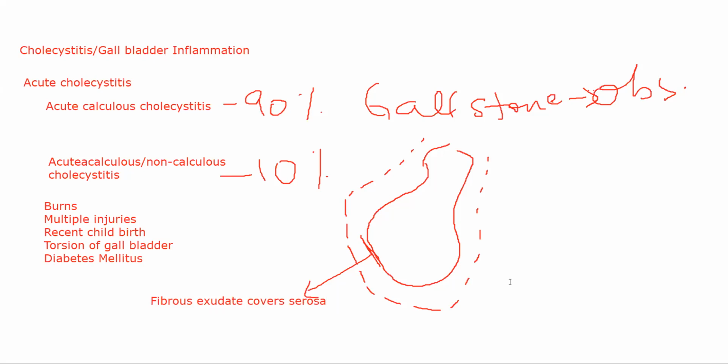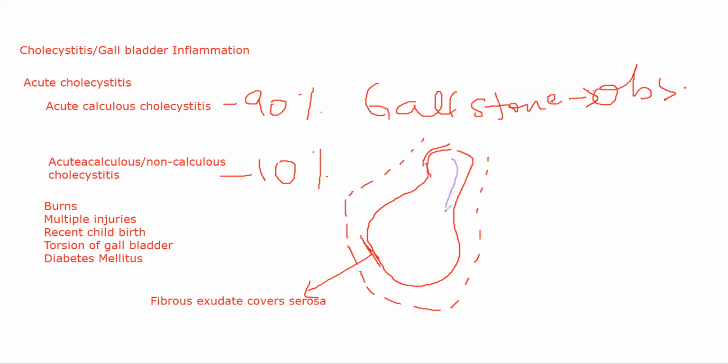Now, other than causing fibrous exudates, inside the gallbladder, because there is inflammation, there will be edema. Wherever there is inflammation, it will be followed by edema. And whenever there is edema, let's suppose these are the epithelial cells inside and the endothelial cells inside. Okay, let me use a different color.